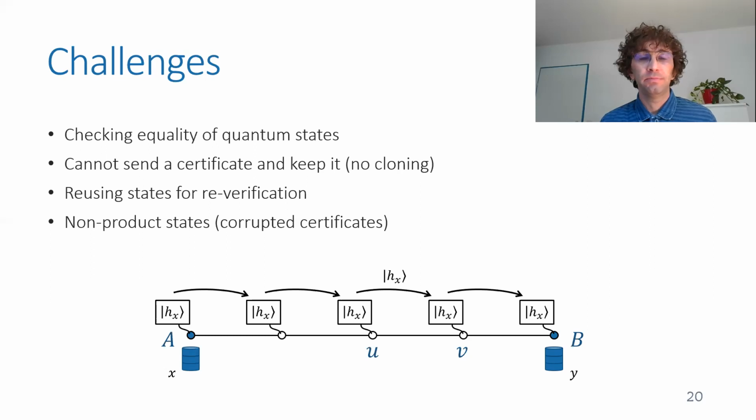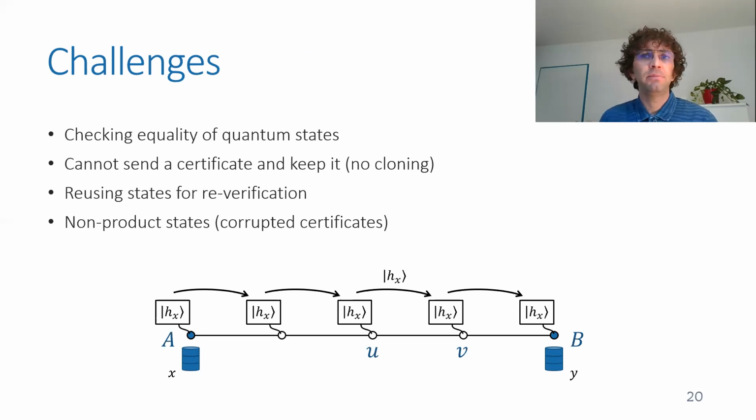And similar problems occur when you want to reuse the states for verification. If you send the state, you don't have it anymore for verifying the state of the system again and again. And a similar problem is that you cannot reuse the quantum state you got for verification if the equality test may corrupt your state. And this can happen in some tests of quantum states.